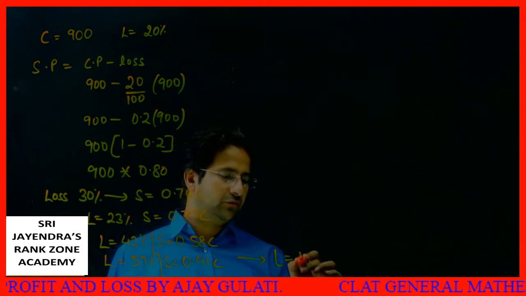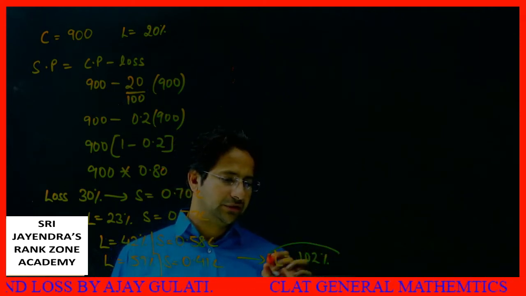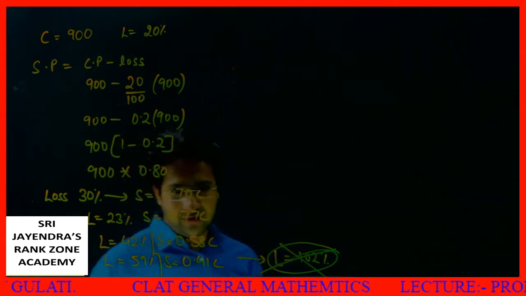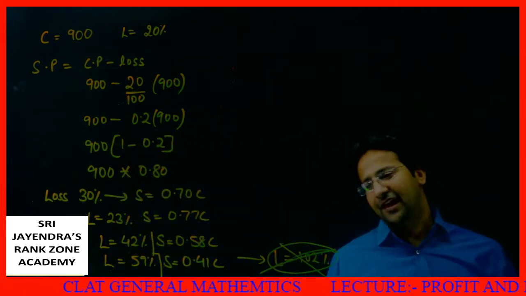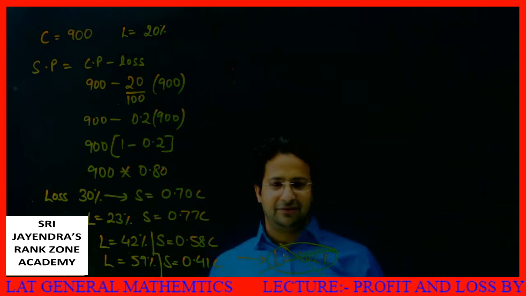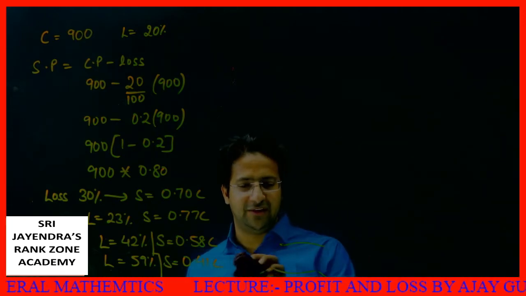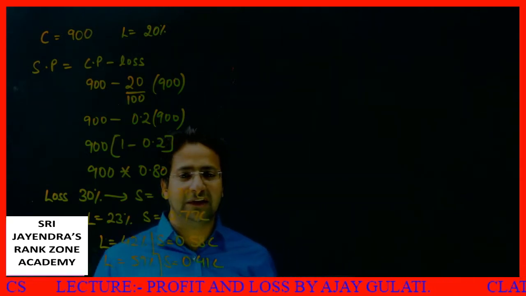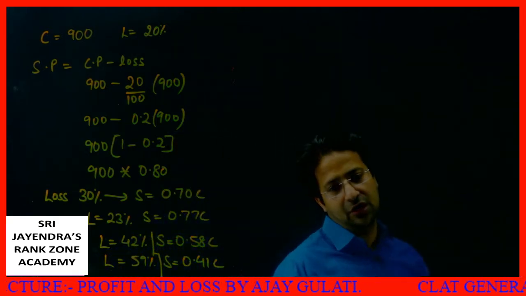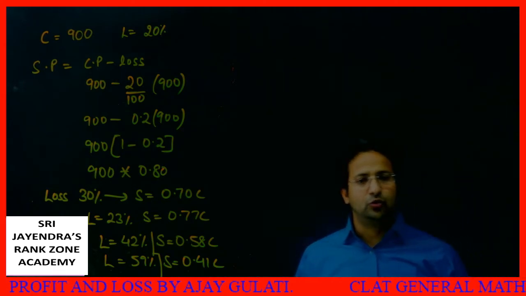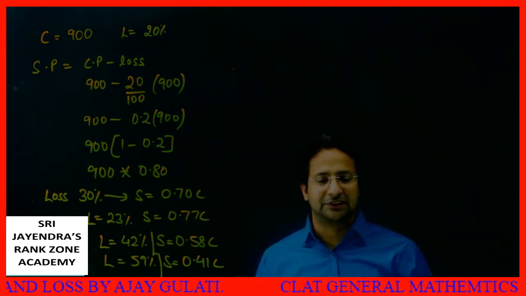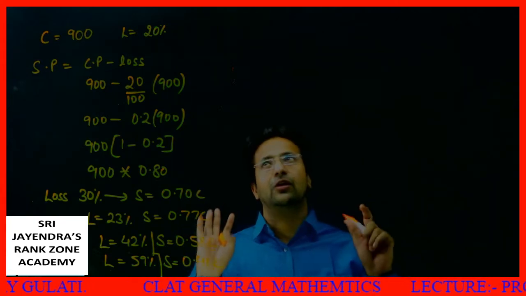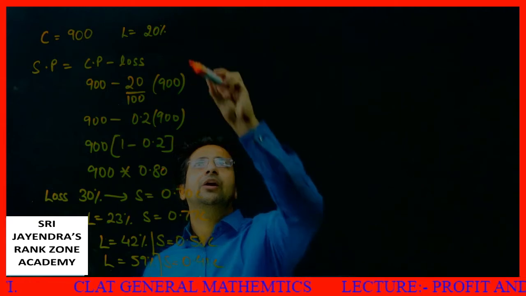If my loss is equal to 102%, that will be very foolish of me. Loss can never be more than 100%. So don't ever make this mistake of even thinking it. It's actually not possible. There won't be any such question in the exam. Loss can maximum be 100%. In such a case, the selling price will be 0. At whatever price you purchase a thing, if you give it free of cost, then there will be a loss of 100%. I hope this is clear.